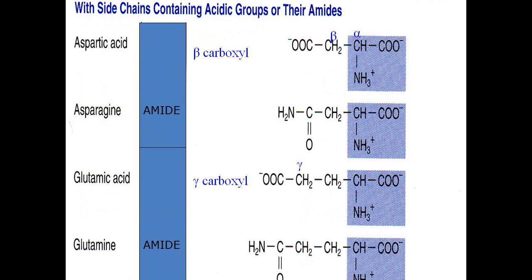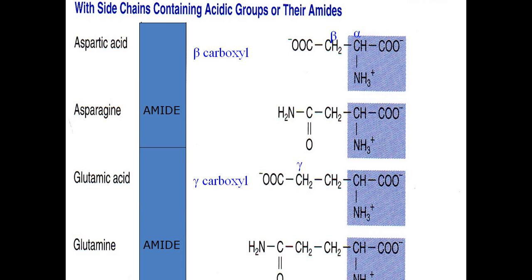Now the next class is amino acids with acidic groups and their amides. Amino acids with acidic groups means acidic amino acids and their amide forms. Aspartic acid: you can see here, in addition to the COOH and amino group, there is an additional COOH group. So the beta carbon is carboxylated, meaning a COOH group is present on the beta carbon. So this is beta carboxylation, aspartic acid.